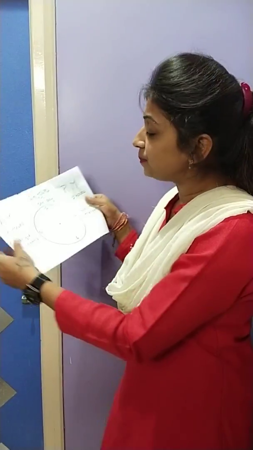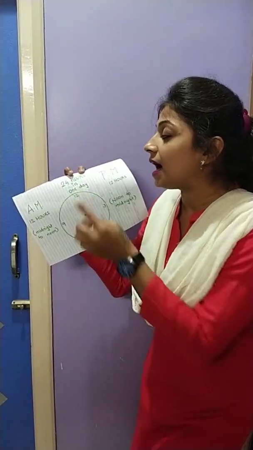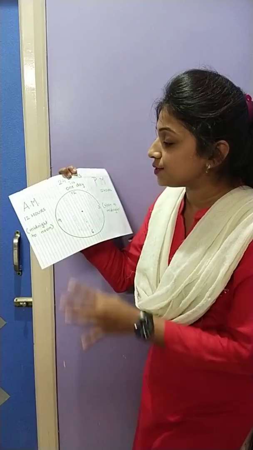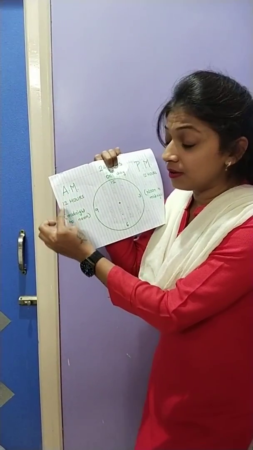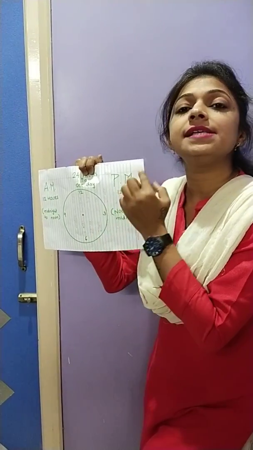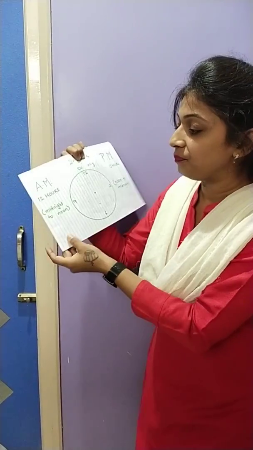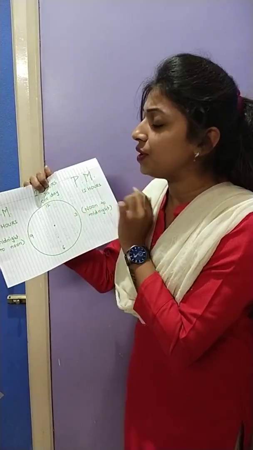Now here, first of all, in one day there are 24 hours, right? But 12 hours we can say as AM and 12 hours we can say as PM. Now, when do we use AM and when do we use PM?